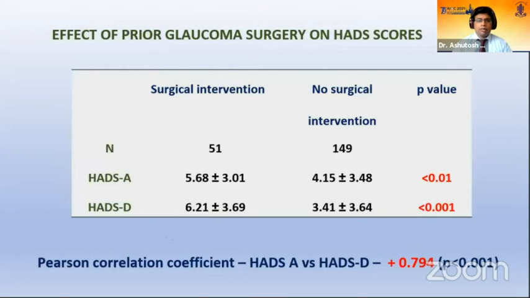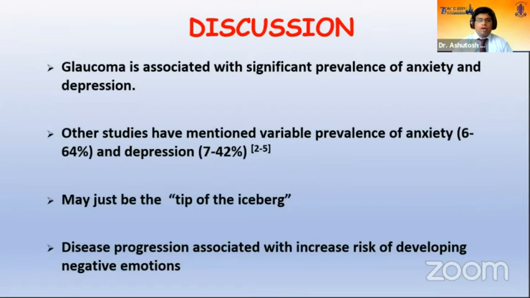Also, the patients who underwent a prior surgical intervention had poorer HADS anxiety and depression scores as compared to those who were only on medical management. This might be influenced by the fact that at our center, surgical intervention was usually done on patients who had very severe disease, which was not controlled by medical management. The Pearson correlation coefficient between the two subscales was +0.794, suggesting a high internal consistency between the two subscales. So this study also proved that glaucoma is associated with a significant prevalence of anxiety and depression.